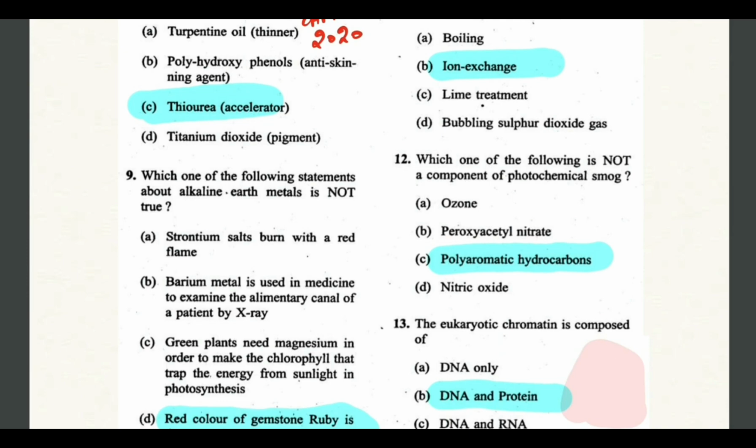Let's see the next question. Which one of the following is not a component of photochemical smog? So ozone, peroxyacetyl nitrate and nitric oxide, these all are components of photochemical smog, whereas polyaromatic hydrocarbons are not a component of photochemical smog. Just remember this, that this is a very important question, as it has been repeated several times, that ozone, peroxyacetyl nitrate and nitric oxide are the components of photochemical smog.